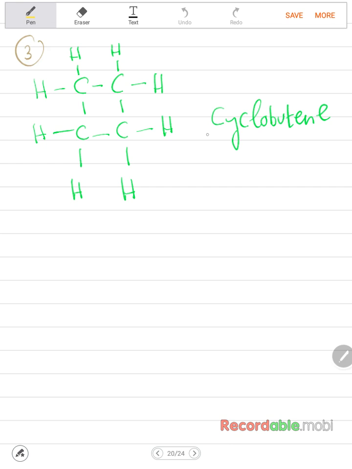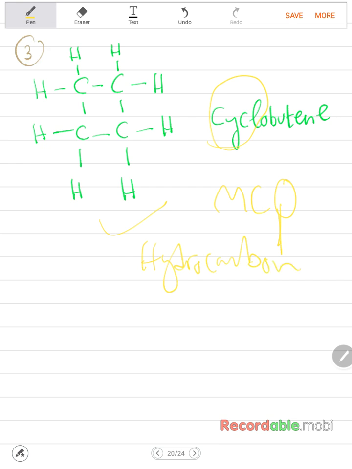Okay, so this is called cyclobutane. Now, this is not really required in the syllabus, but the reason I'm mentioning it is because sometimes in the MCQ questions, which are the multiple choice questions, they give you a weird looking compound, and they ask you what type of hydrocarbon this compound is.